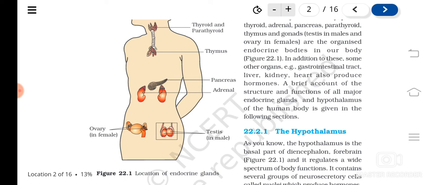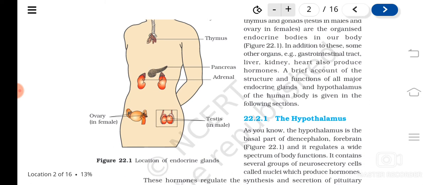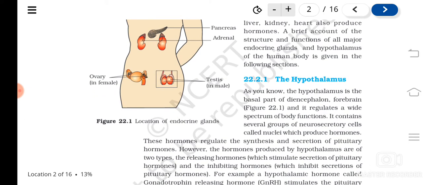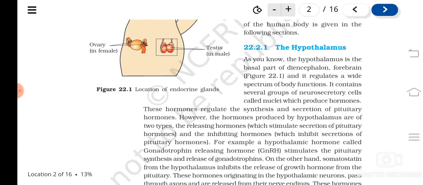Do you remember, we learned that the kidney produces a hormone called renin, and the heart produces atrial natriuretic factor? In addition to the organized endocrine glands, these parts of the body also produce certain hormones. So let's study a brief account of these glands, their secretions, and their functions.